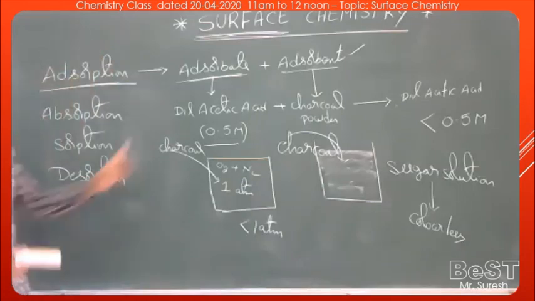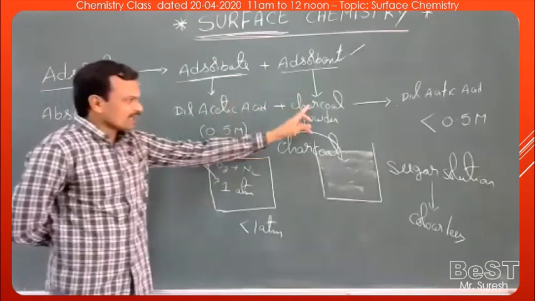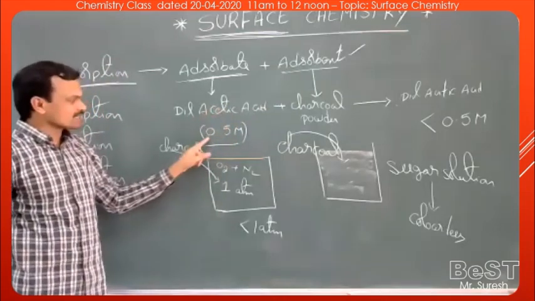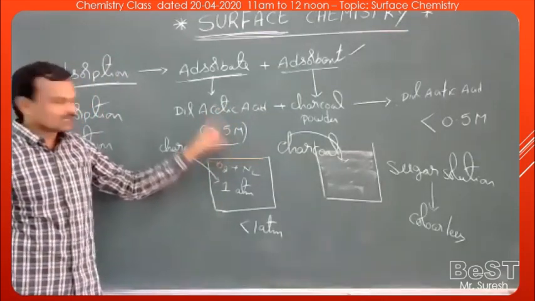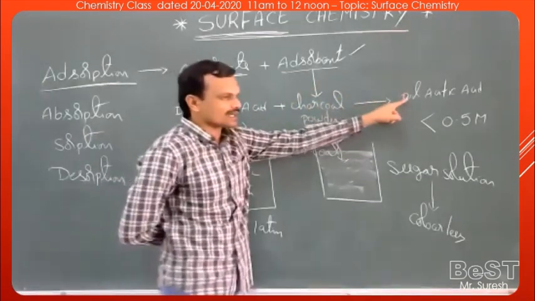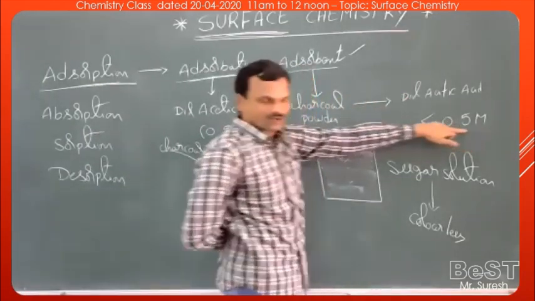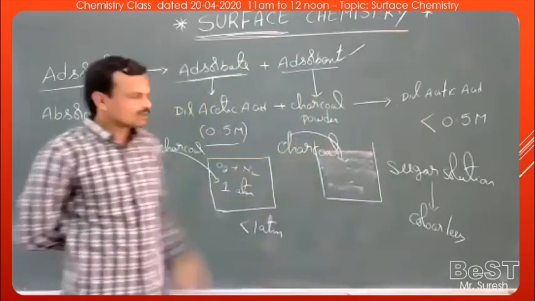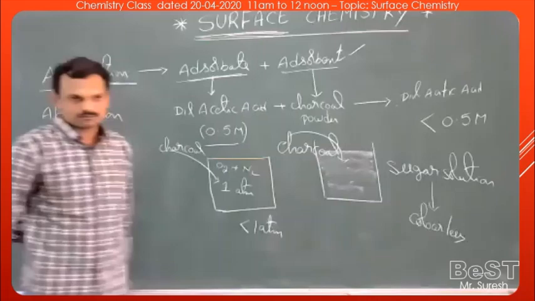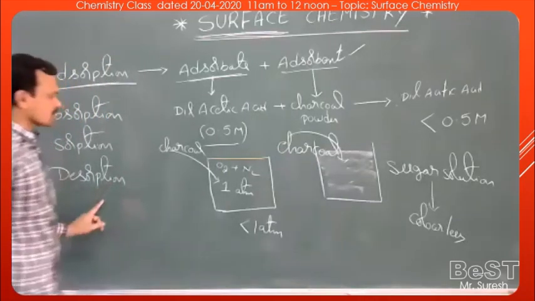So once again, when charcoal powder is added to acetic acid having a concentration of 0.5, shaken vigorously and filtered, the filtered acetic acid has a concentration less than 0.5. This is because some of the acetic acid molecules get adsorbed on the surface of charcoal. And one more example.